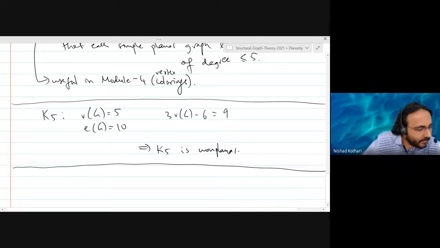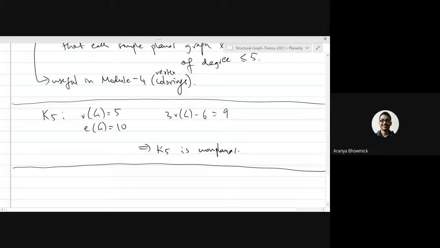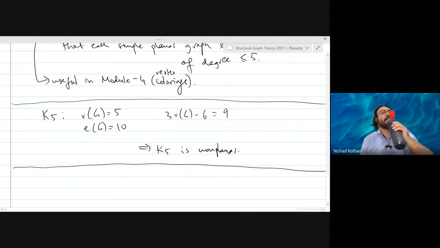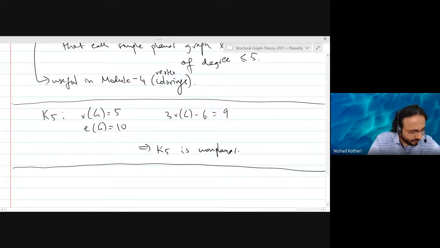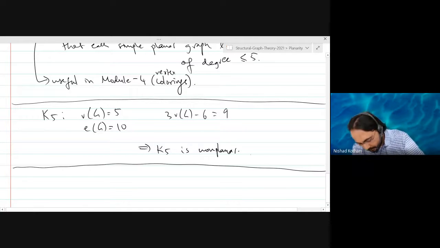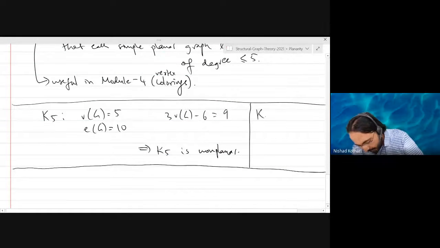Sir, I have no idea. No, think about it. Make an example. Try to make a counter example. Sir, K33 is a counter example, right? K33 is already a counter example. Is it? Yes. K33. Let's see.